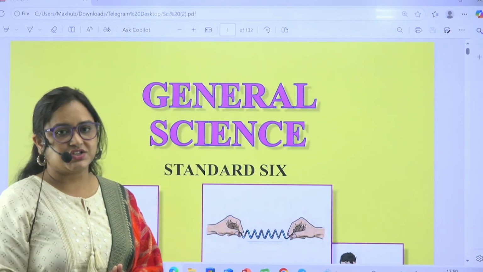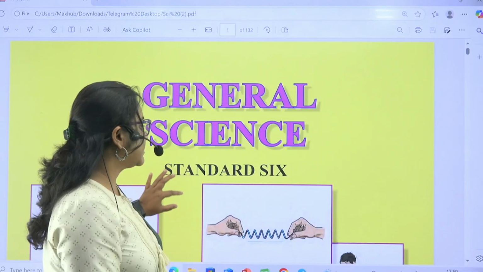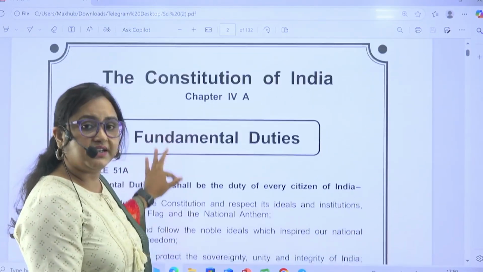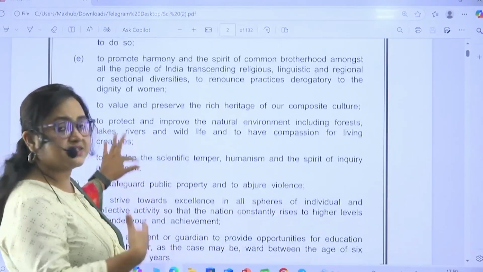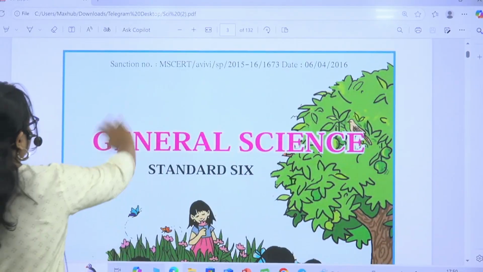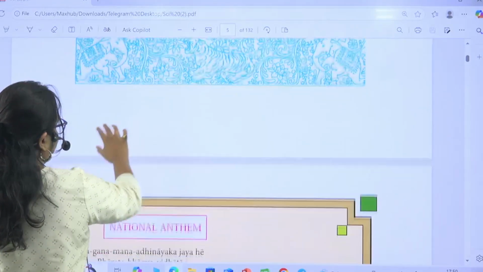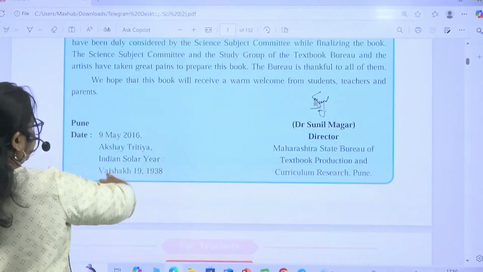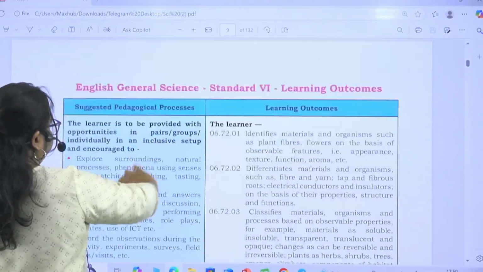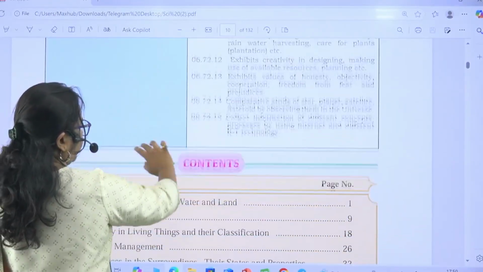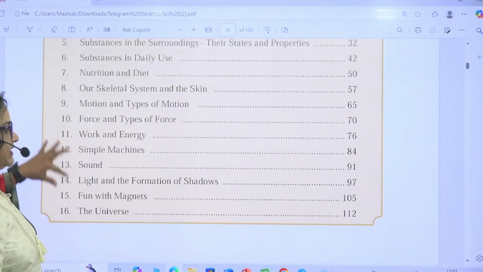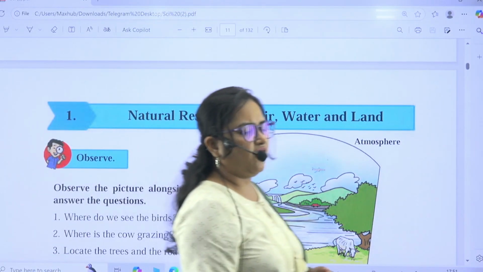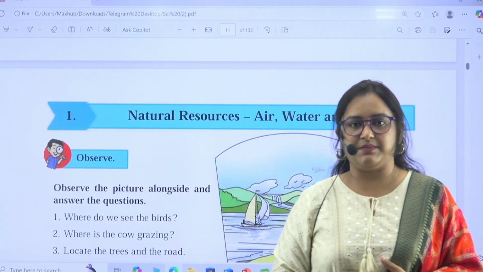Just pay your attention and listen to what I am saying, because even though it's 6th standard, many questions have appeared directly from this state board book. Not only in MPSC but in UPSC as well. In all, we have 16 chapters in this 6th standard, and we will cover each of them with detailed specification which are important for your MPSC or UPSC or any competitive examination.